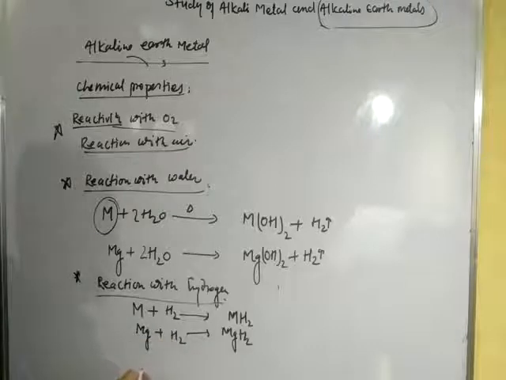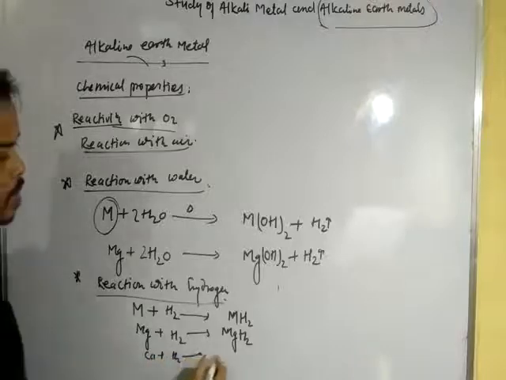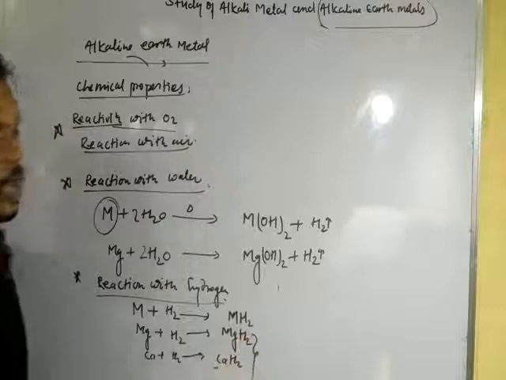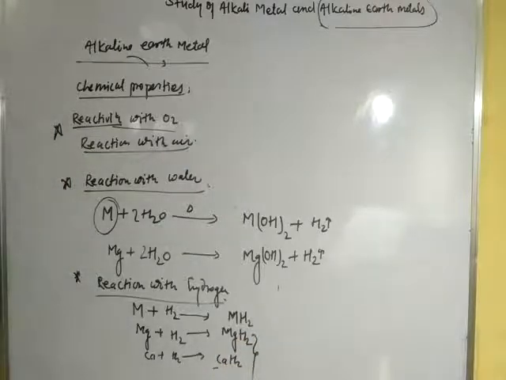One more case you can also see: when calcium is treated with hydrogen, it forms CaH2, calcium hydride. These are polar in nature. Okay, that is why you can see all the reactions related to this group. Okay, very important.